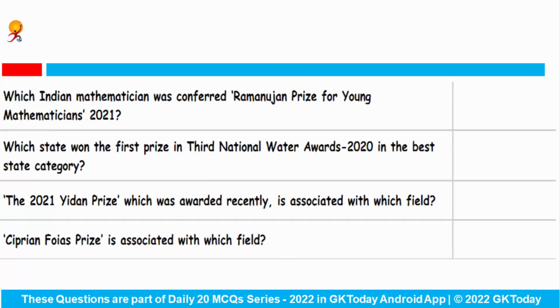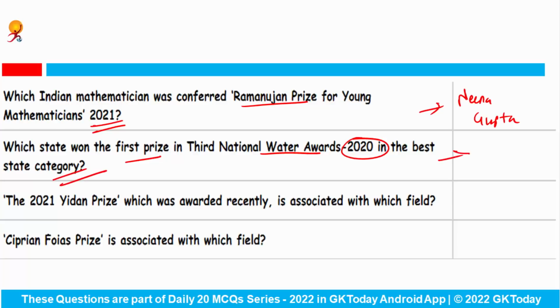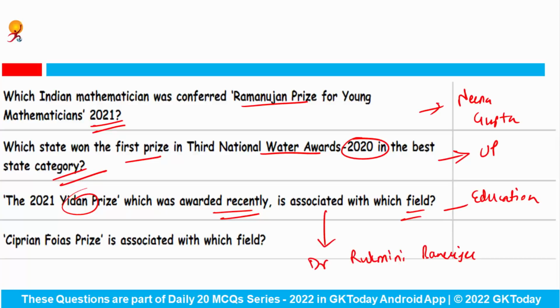Which Indian mathematician was conferred the Ramanujan Prize for Young Mathematicians 2021? Answer is Neena Gupta. Next is, which state won the first prize in the 3rd National Water Awards 2020 in the Best State category? The winner for this year was Uttar Pradesh. The 2021 Yidan Prize, which was awarded recently, is associated with which field? Answer is education. And it was in news because Dr. Rukmini Banerji from Pratham Foundation along with Professor Eric A. Hanushek have been awarded this prize.